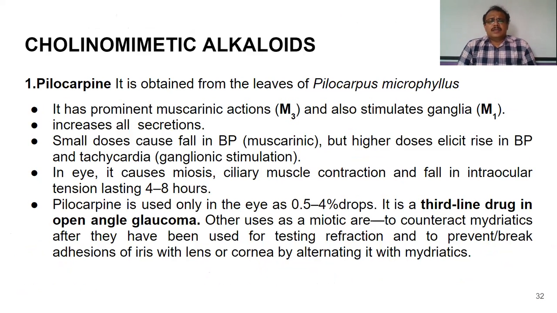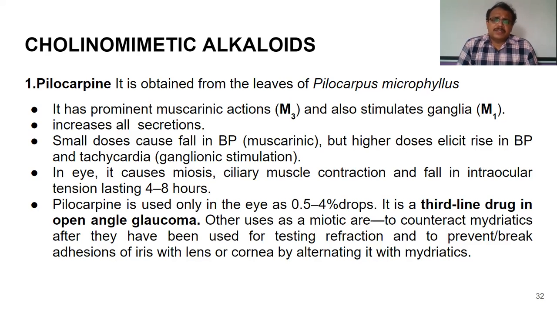Now, let's see about cholinomimetic alkaloids. In the previous case, we have seen choline esters. Under choline esters, we have seen the actions of acetylcholine, and we have methacholine, carbachol, and bethanechol. So generally, the cholinergic drugs do not have any specific advantage unless they are selective, because all the actions which are mediated through acetylcholine are adverse in nature.